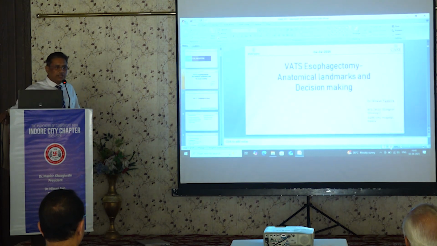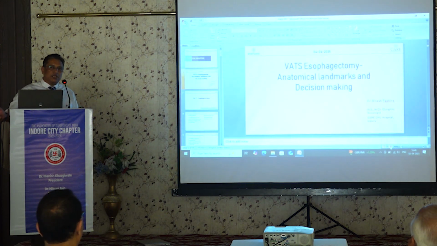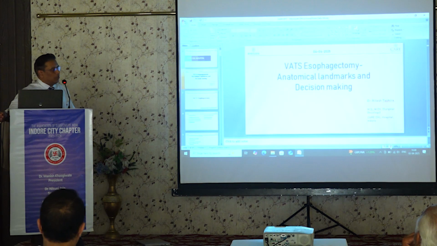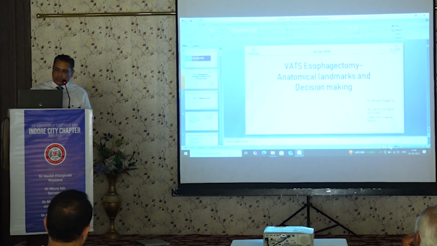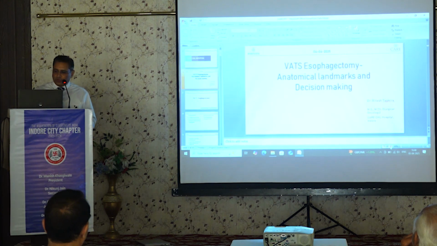Coming to the topic, esophagectomy is undoubtedly a major surgical procedure in oncology. On one hand, it offers a significant advantage to the patient in terms of relief from dysphagia as well as controlling the disease process and potential for offering a chance of cure. On the other hand, it carries a potential for significant morbidity and complications, especially pulmonary complications. And this highlights the importance of understanding the surgical and radiological anatomy before we decide the management of a patient